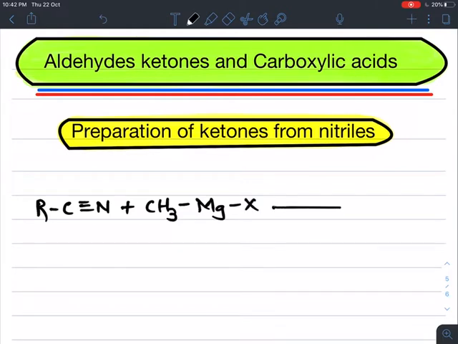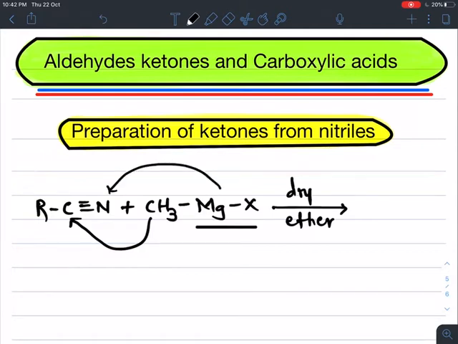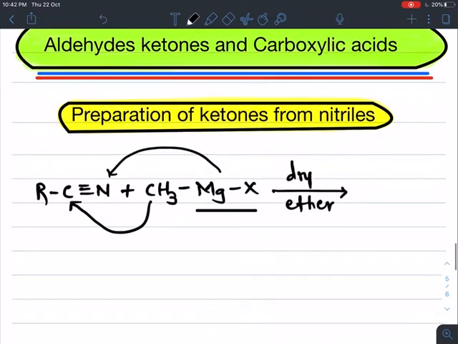A Grignard reagent reaction always takes place in the presence of dry ether. The alkyl group is added to the carbon and the MgX group is added to the nitrogen. Now we will get its intermediate product.